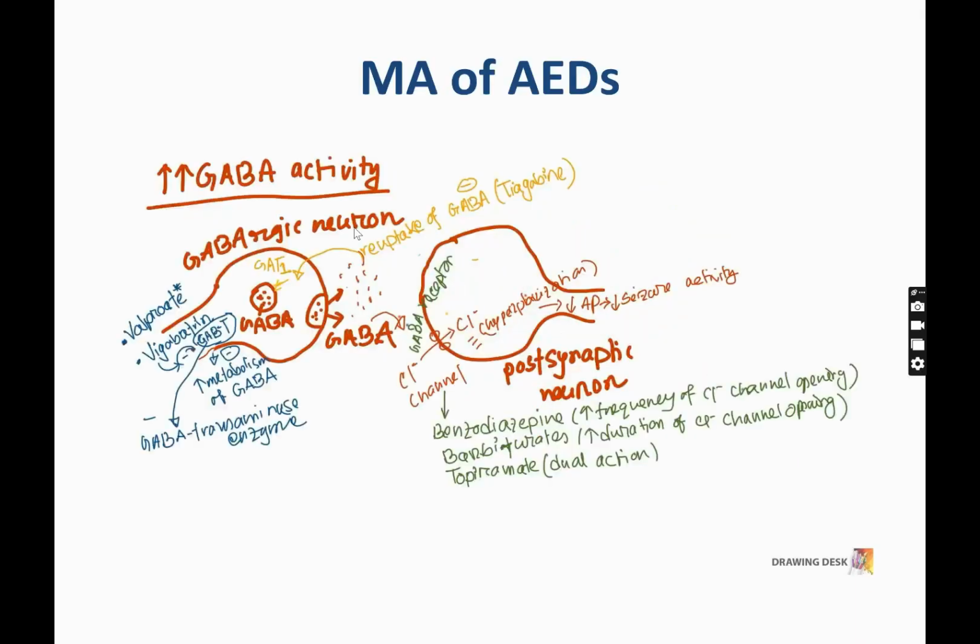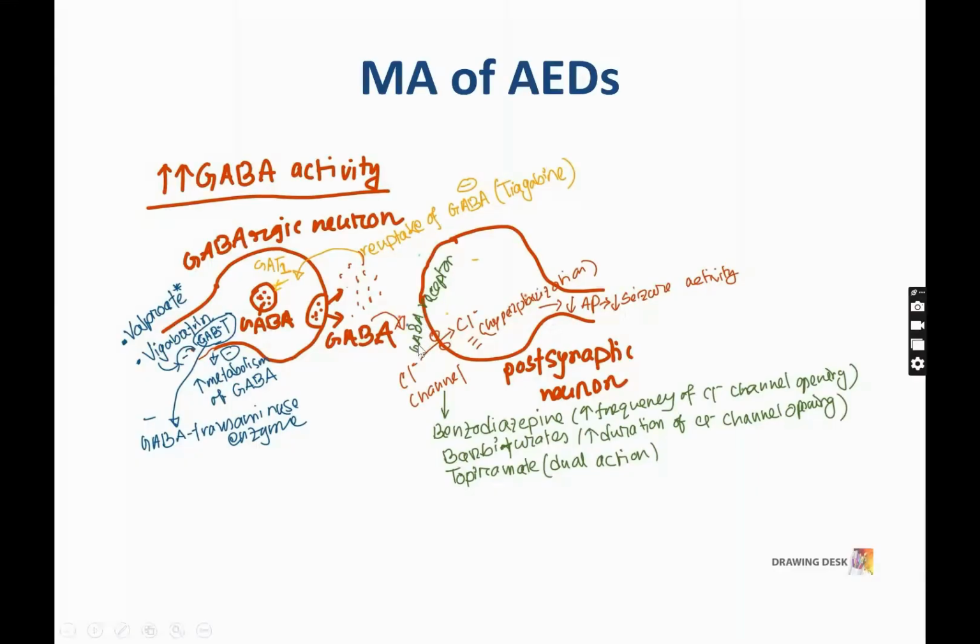So what are the drugs that increase the GABA activity? Suppose this is a GABAergic neuron and this is the vesicle containing the GABA neurotransmitter. We all know that GABA is an inhibitory neurotransmitter. When GABA is released from this presynaptic neuron, it binds with the receptor present here.